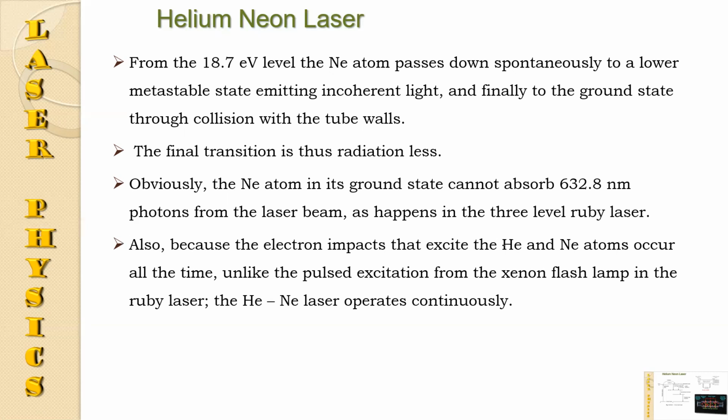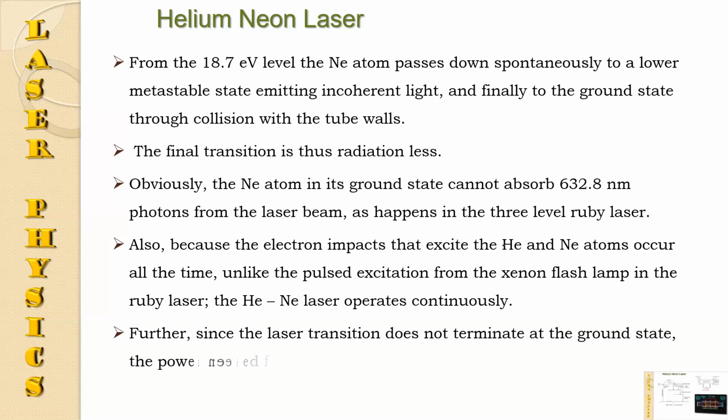But in the case of the ruby laser, we obtain a pulsed one, because the xenon flash lamp flashes, giving a pulsed excitation. Further, since the laser transition does not terminate at the ground state, the power needed for excitation is less than that in a 3-level laser.